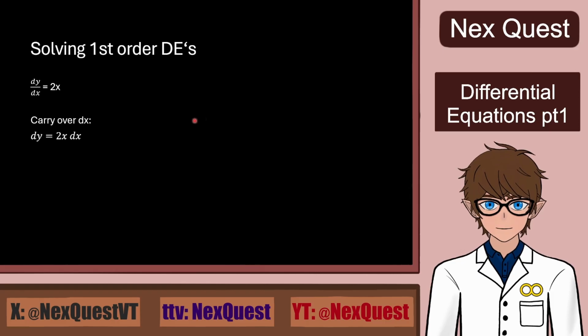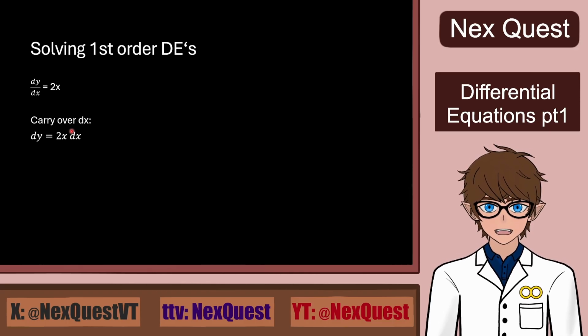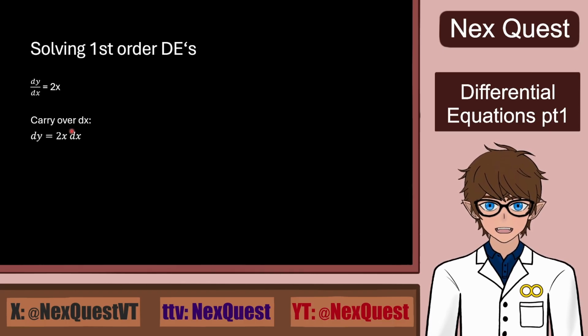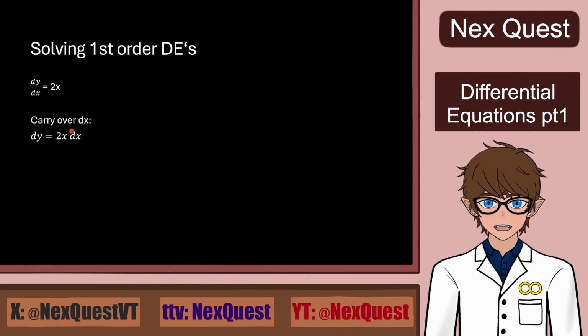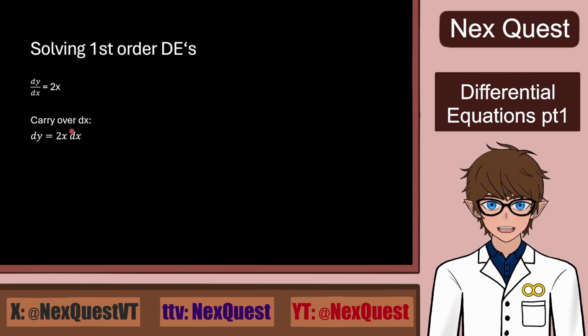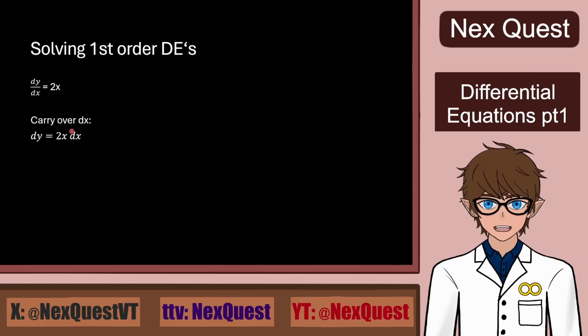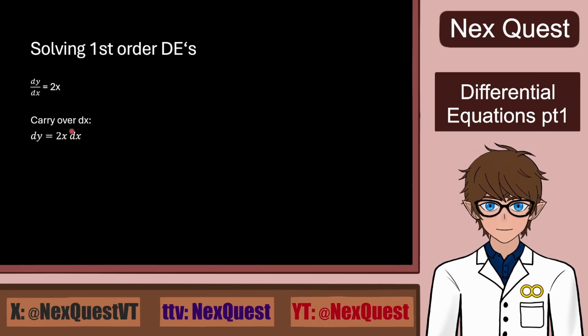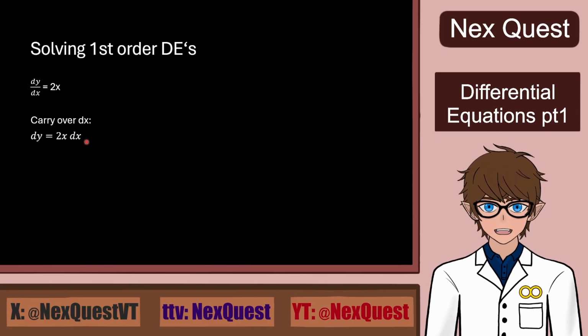So let's solve it. First, we carry dx to the right, and we get dy equals 2x dx. We have two differentials separated, each on its own side, and we can integrate each side separately. We will be using indefinite integrals, since we do not have defined limits for the current system or problem, but we will touch more on those in later lectures or in physics. However, I will show you how to work with conditions like at the start or at the end of the measuring, without having to use the limits of integration, simplifying your solving process.